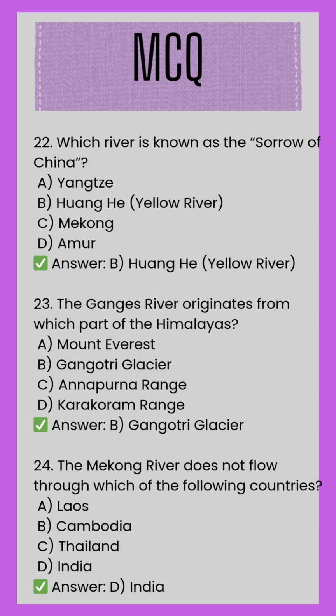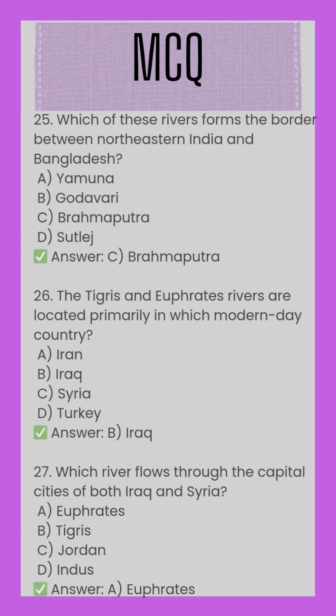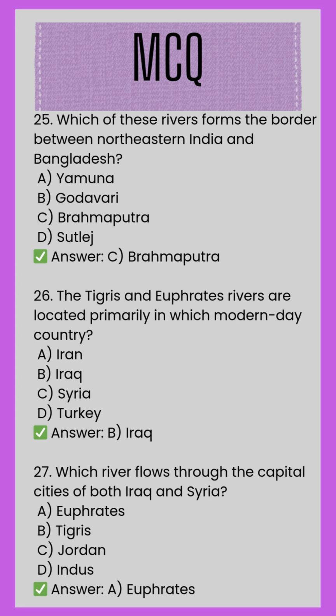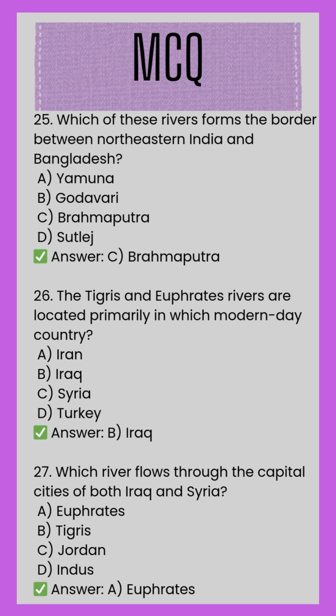24. The Mekong River does not flow through which of the following countries? A. Laos. B. Cambodia. C. Thailand. D. India. Correct answer. D. India. 25. Which of these rivers forms the border between northeastern India and Bangladesh? A. Yamuna. B. Godavari. C. Brahmaputra. D. Sutlej. Correct answer. C. Brahmaputra.